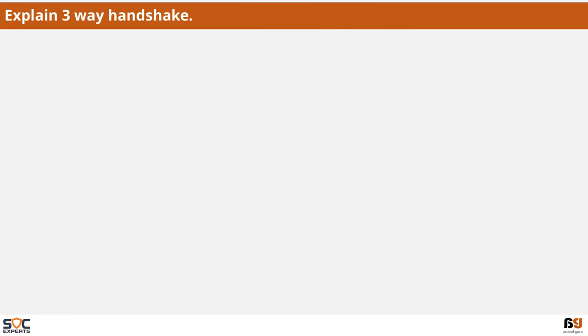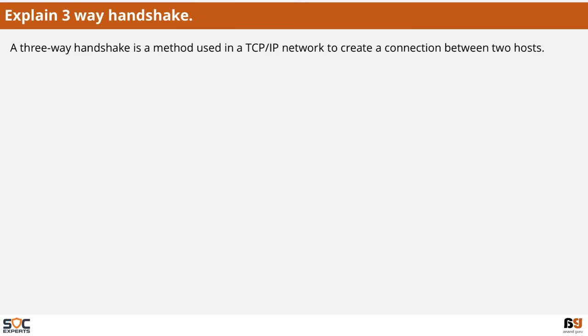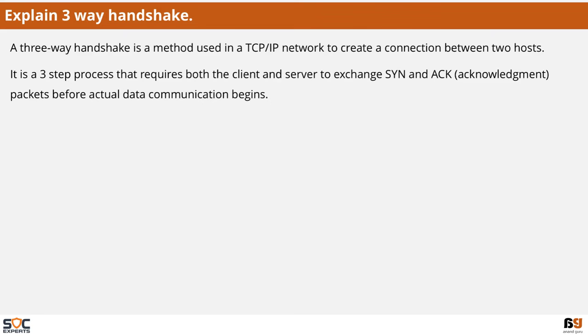Explain three-way handshake. A three-way handshake is a method used in a TCP/IP network to create a connection between two hosts. It is a three-step process that requires both the client and the server to exchange SYN and acknowledgement packets before actual data communication begins. The process is as follows.